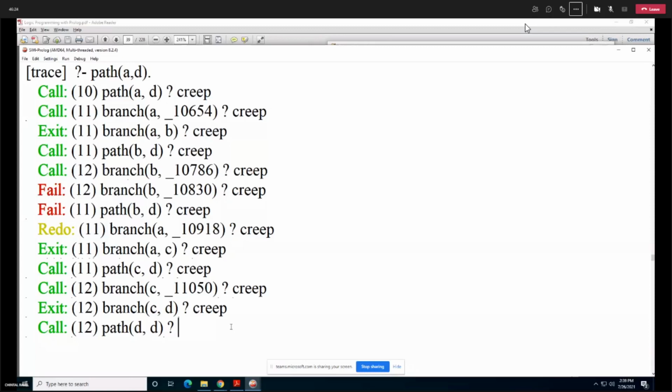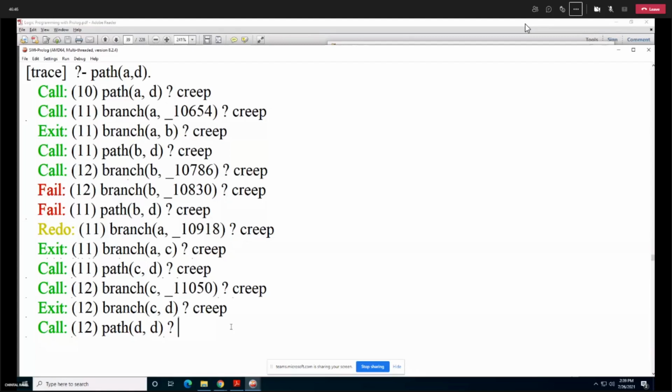So here you can see after failing, it does redo. It will try in numerous ways, redoing again and again until your goal is satisfied and you get the answer true, or false if the solution doesn't exist.